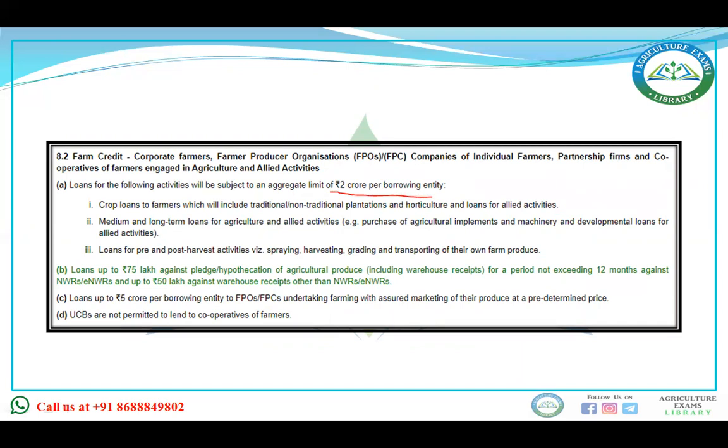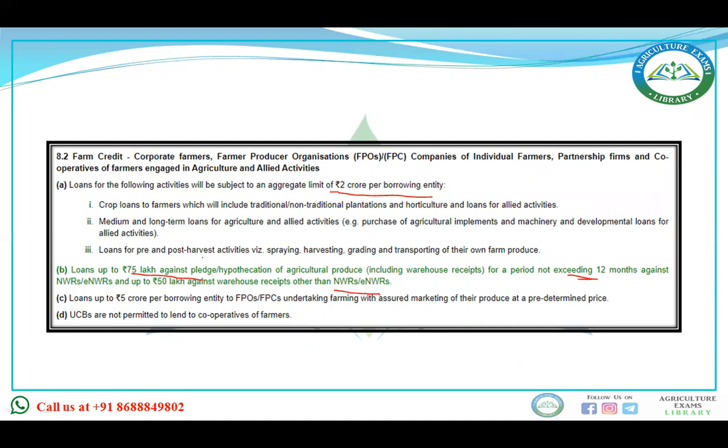Another is loans up to 75 lakh against pledge or hypothecation of agriculture produce, including warehouse receipt, for a period not exceeding 12 months, against NWR or ENWRs. Up to 50 lakh against warehouse receipt other than NWRs and ENWRs.